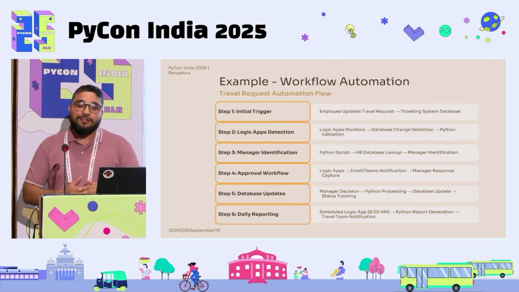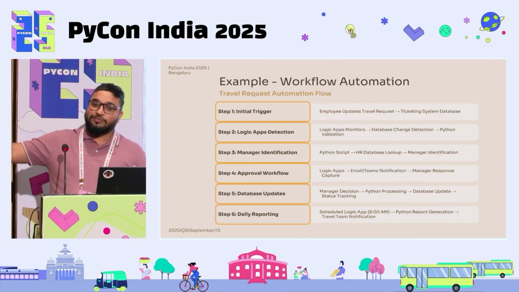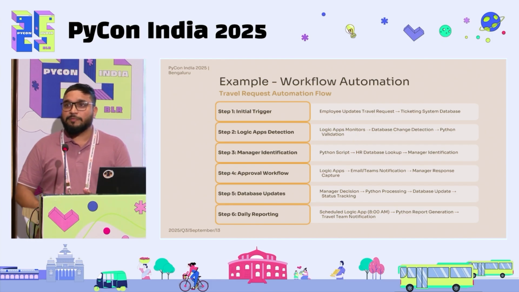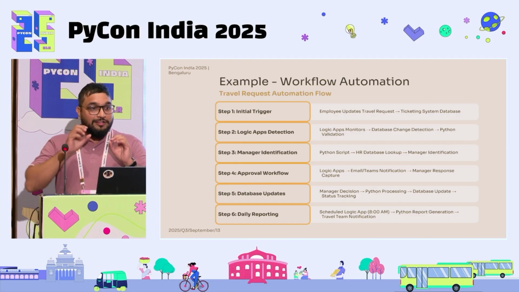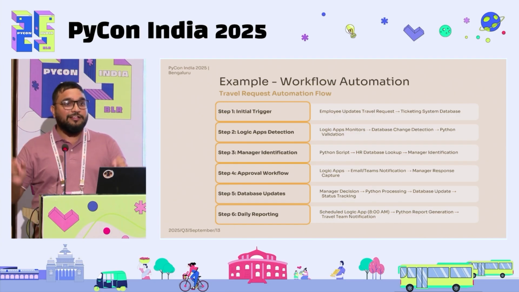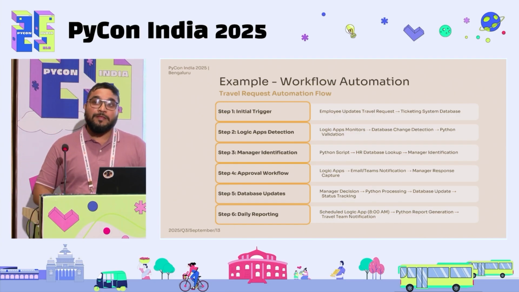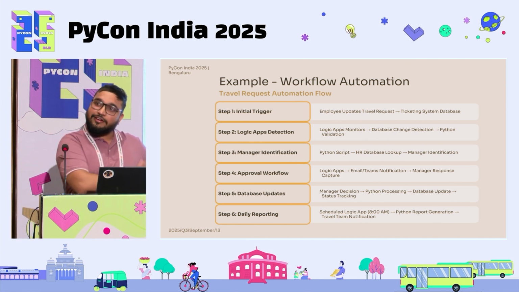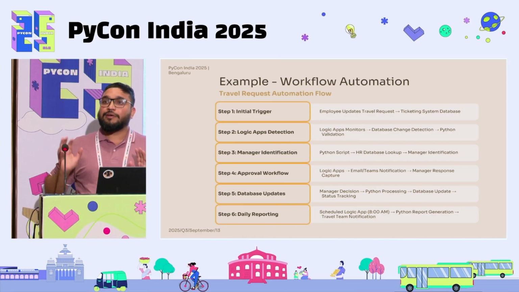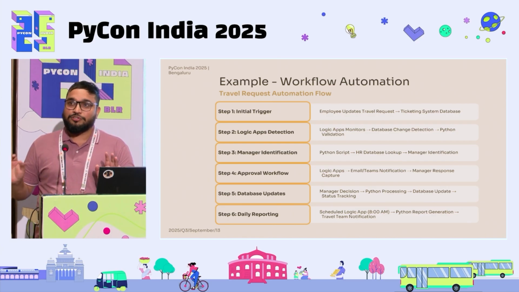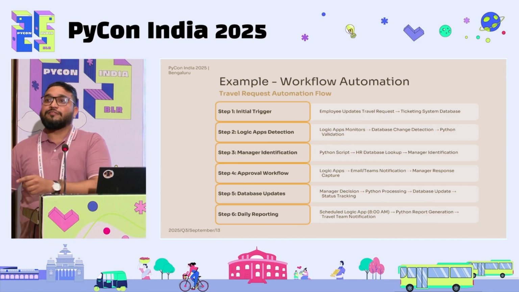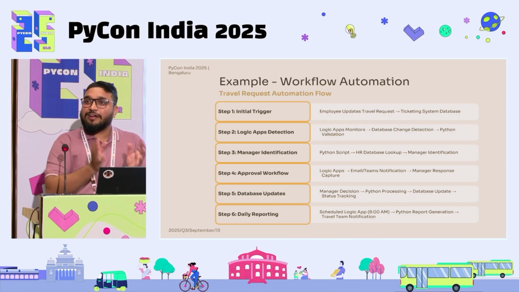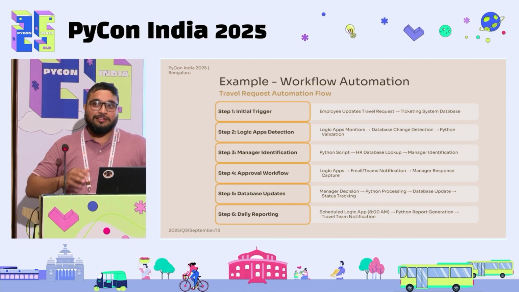So, a simple example of travel. The employee updates the travel request, it goes into the travel DB, the Logic App monitors and detects, and runs a Python job, gets the list of all people whose travels have not been approved, sends an individual mail to the individual manager of that employee automatically, captures the response in the mail itself, and updates the DB again. Till now, we have not even reached the travel team. Every morning at 8 a.m., the travel team just gets the requests of the people whose travels have been approved, and they start the discussion with the employee to book the travel as per his or her needs. It's not the travel team's job to get the approval, right? And that is what we have automated with this.